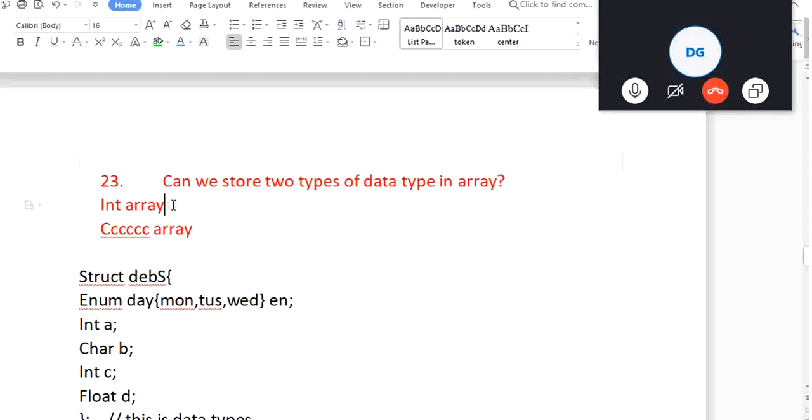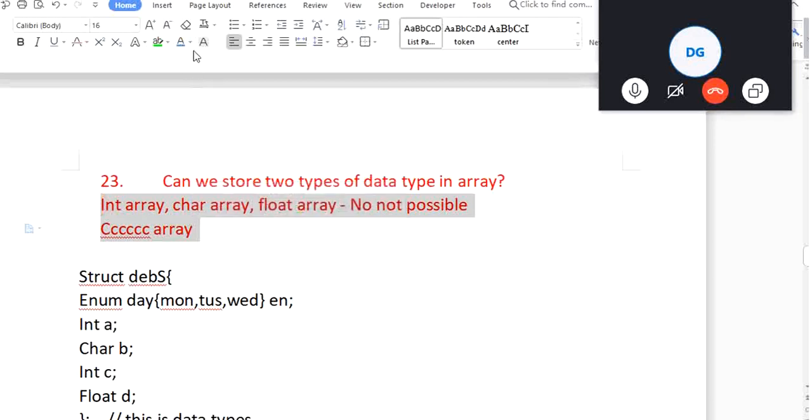If it is an integer array, character array, or float array, then we cannot save, not possible.